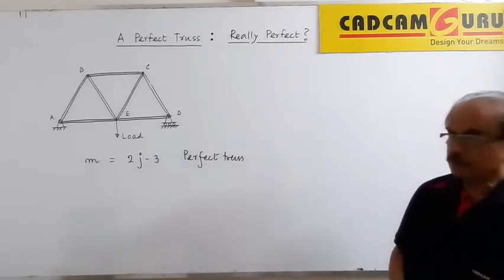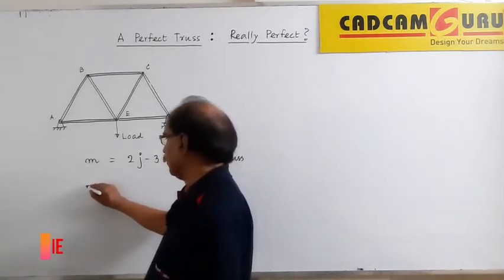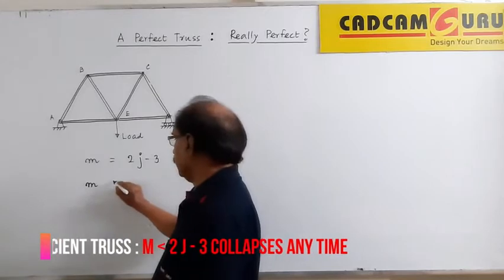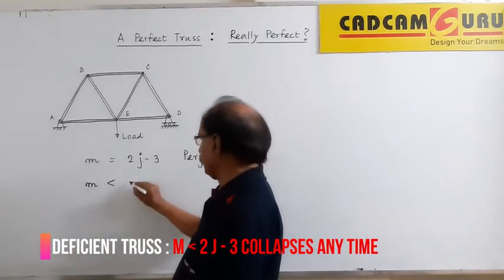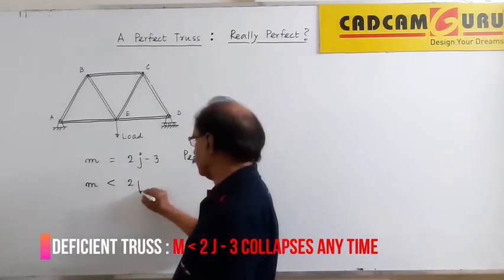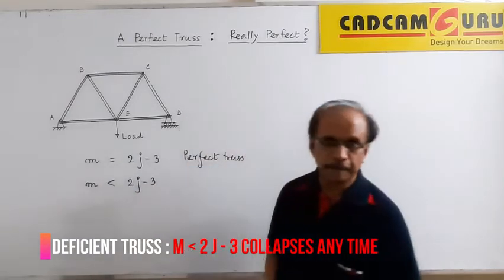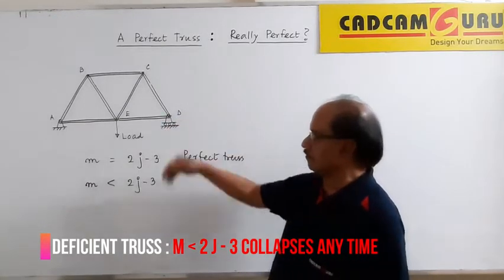Simple. But sometimes I see in a truss that the relationship doesn't get followed. The relationship seen will be something different. For example, M, the number of members I count, is less than 2J minus 3, less than required for perfection. Perhaps here the joints are 5.